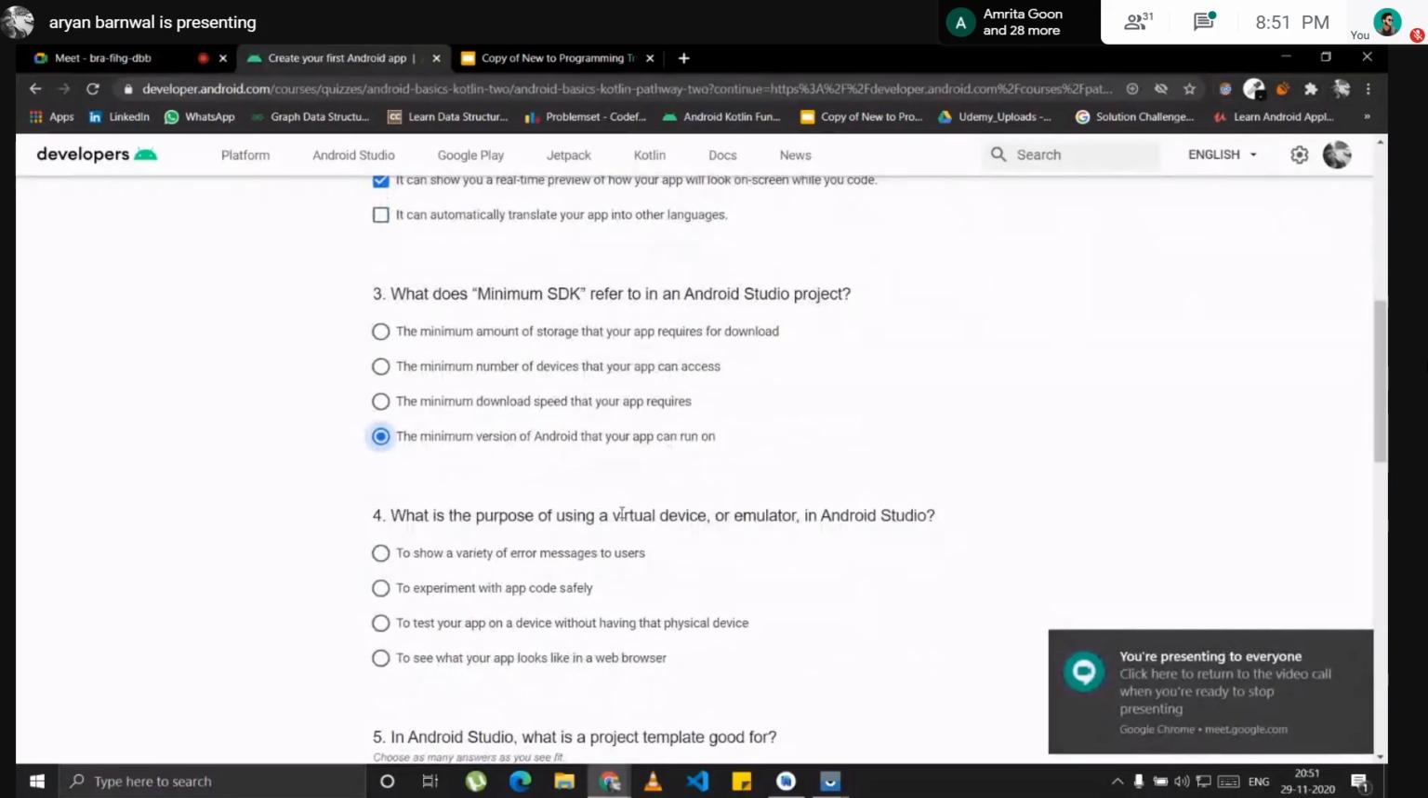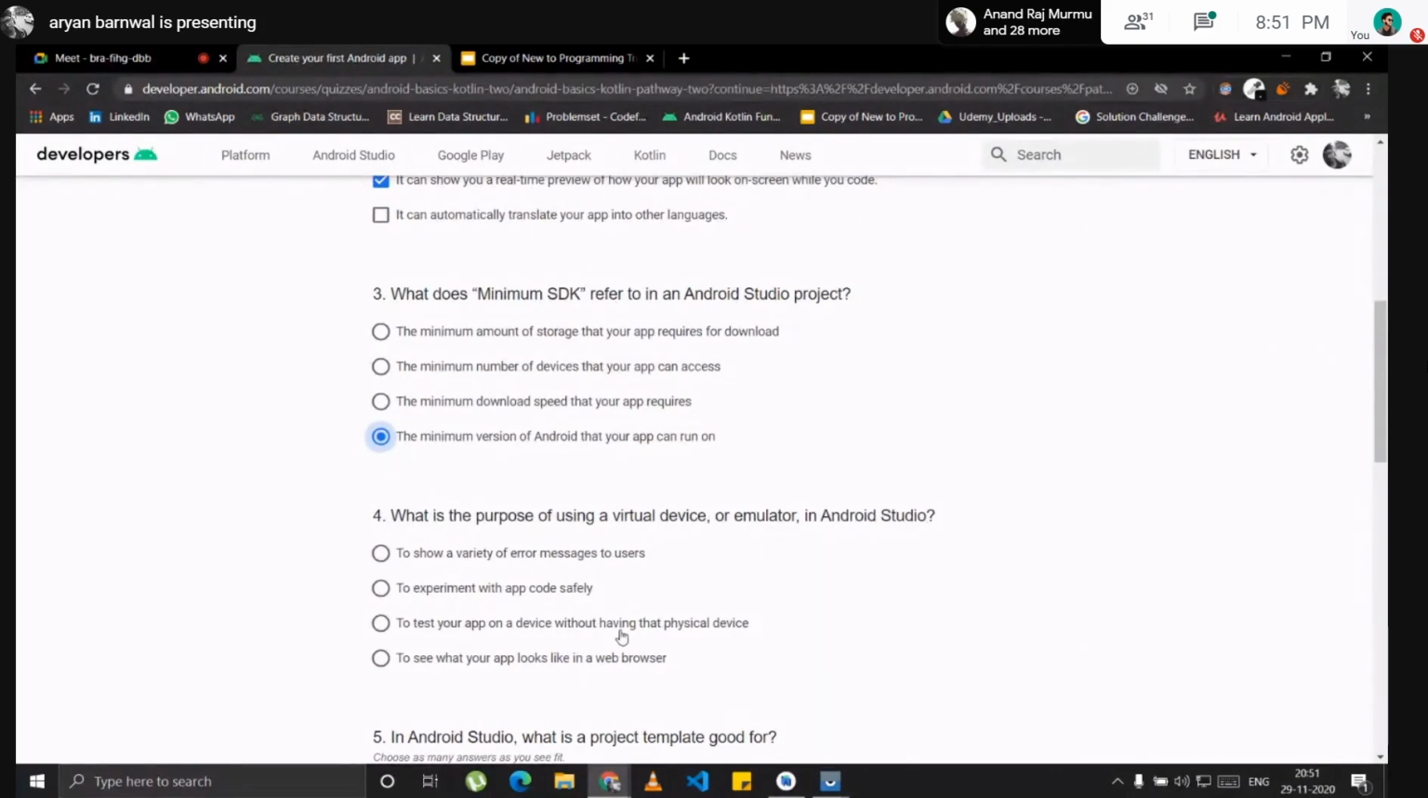What is the purpose of using a virtual device or emulator in Android Studio? Yeah, to test your app on a device without having the physical device. Yeah, this is the answer.